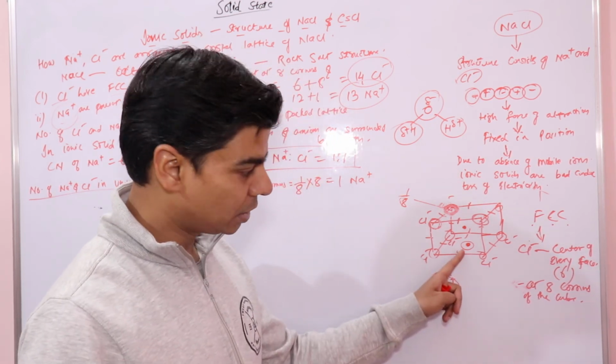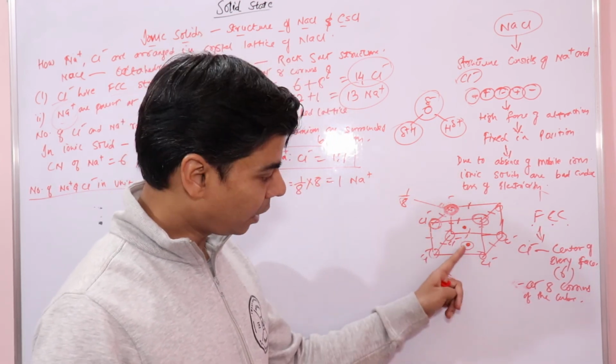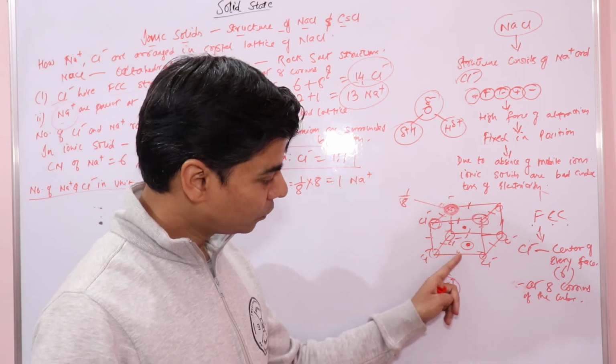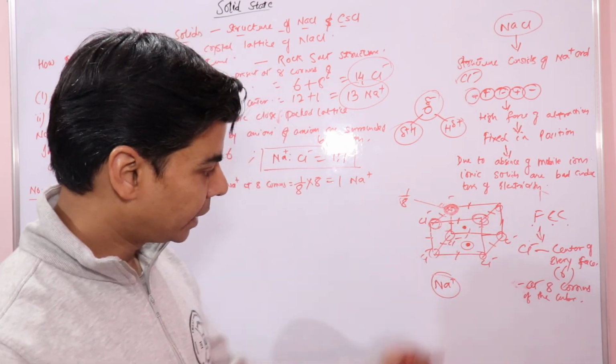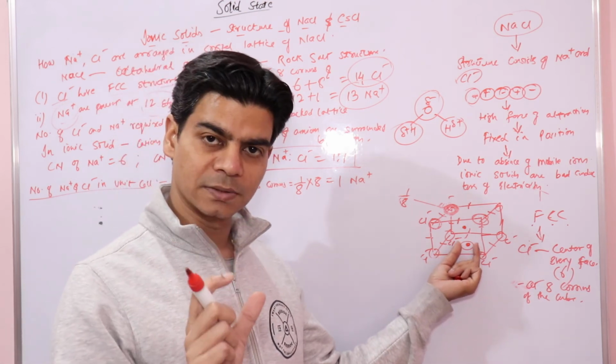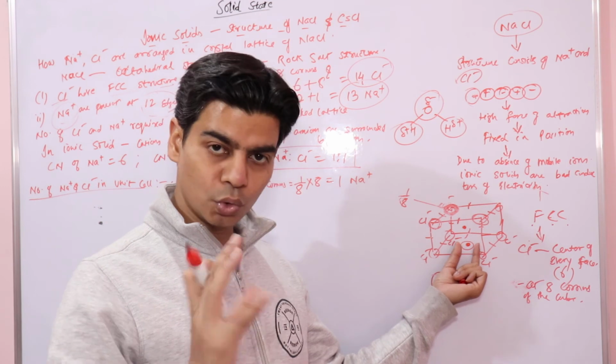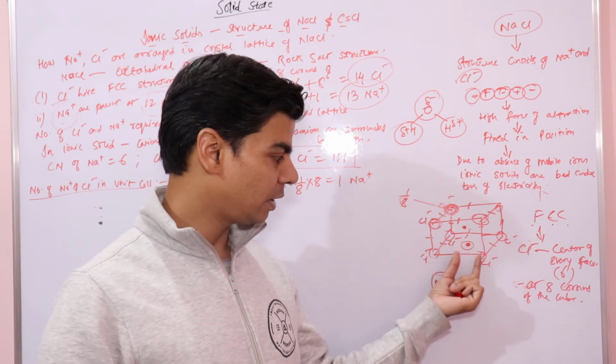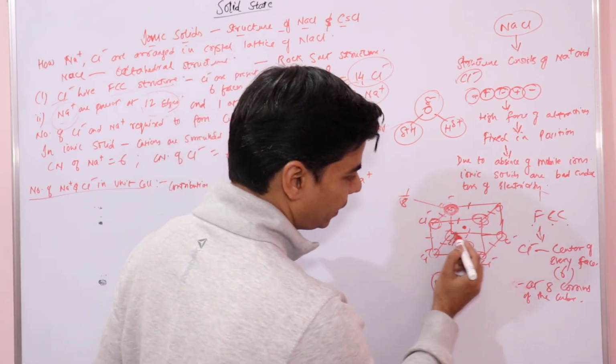So half a particle would belong to this unit cell, and half would belong to the other unit cell. So half belongs to this and half belongs to the other at this face, right?